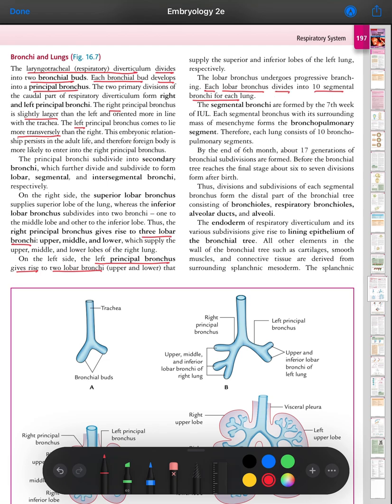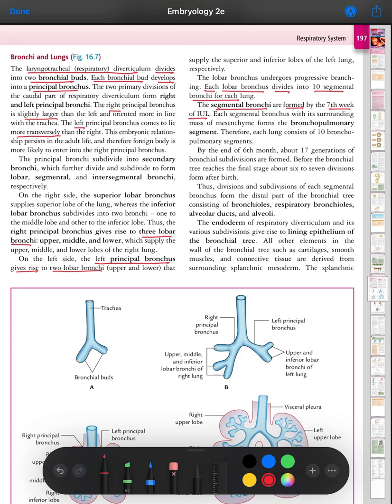The segmental bronchi are formed by the 7th week of intrauterine life. Each segmental bronchus, with its surrounding mass of mesenchyme, forms a bronchopulmonary segment. Therefore, each lung consists of 10 bronchopulmonary segments.